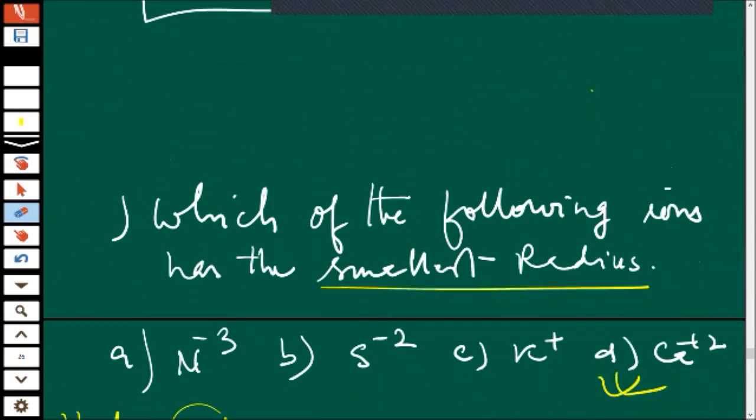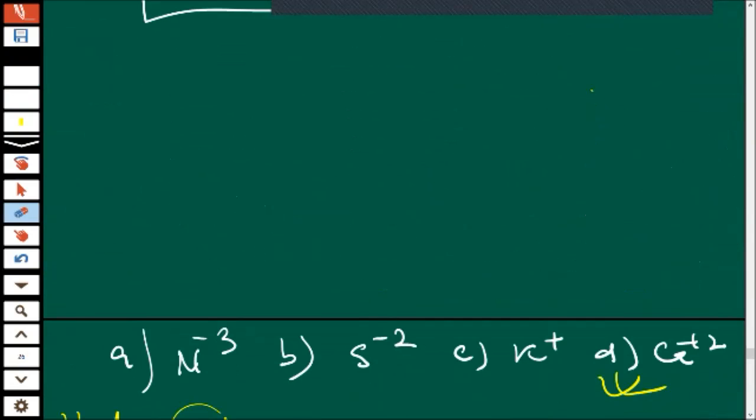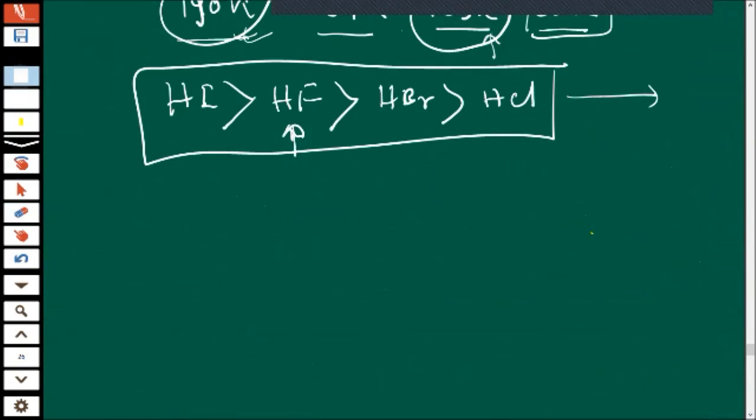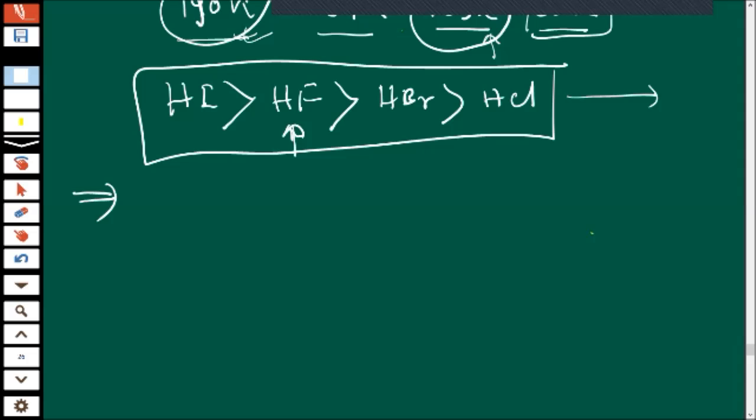Now, our next point will be reactivity towards oxygen.